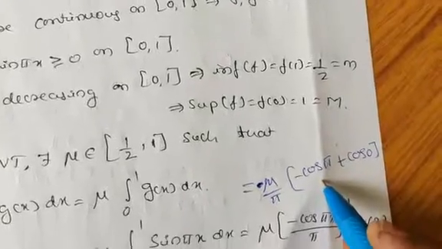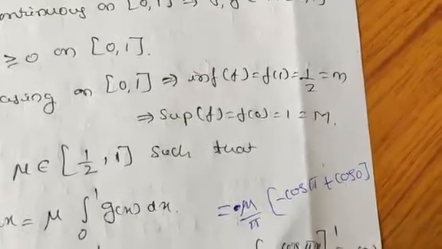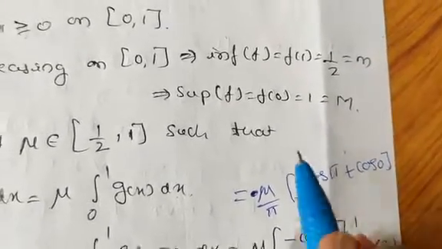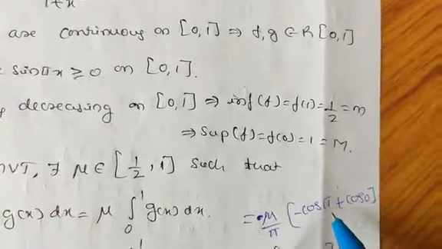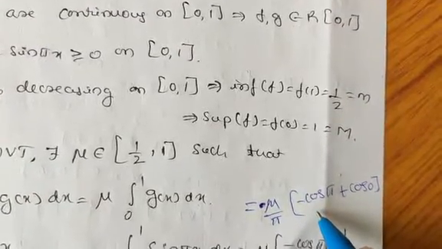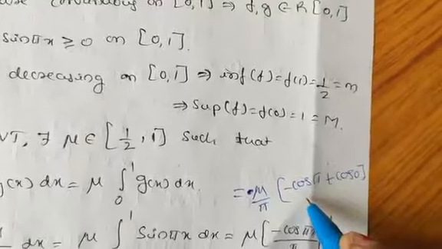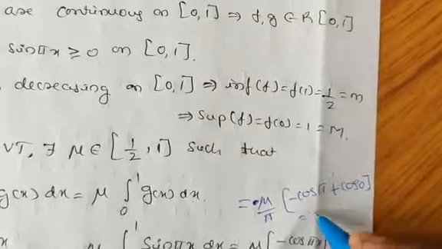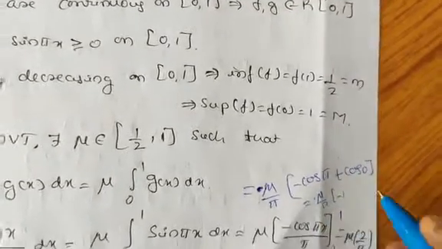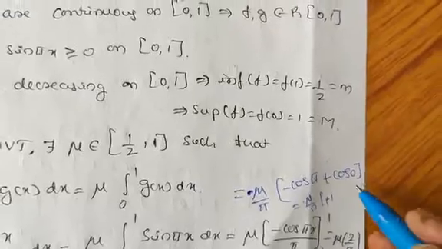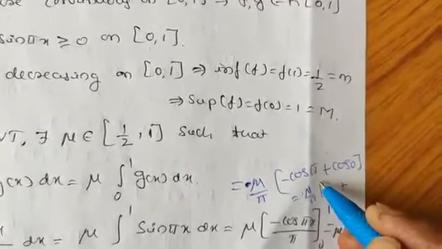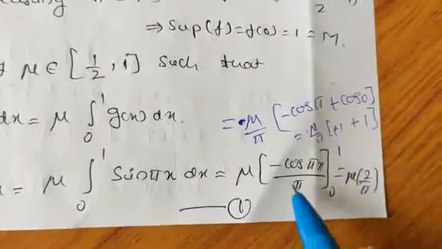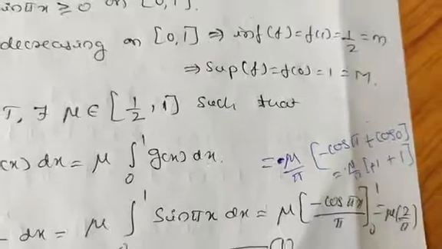Cos pi is cos 180, which is minus 1, and cos 0 is 1. So it equals mu divided by pi into minus 1, and minus into minus gives plus 1. Because 180 plus theta comes in the third quadrant, where cos is negative, and cos 0 is also 1, so it is 2 divided by pi. You will get mu into 2 by pi.